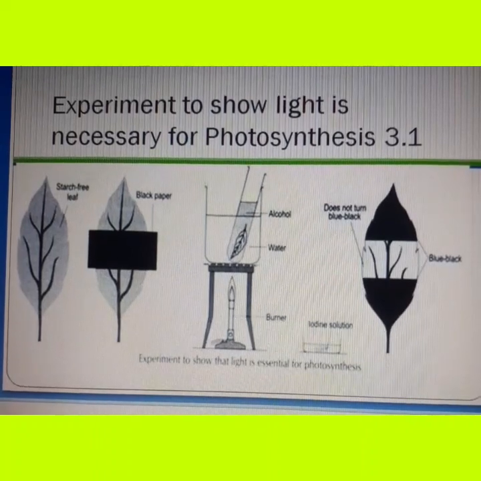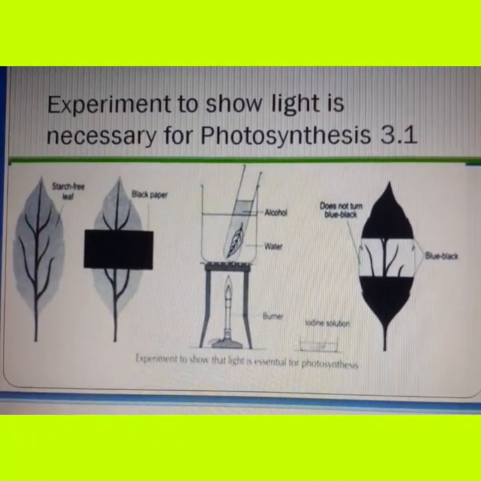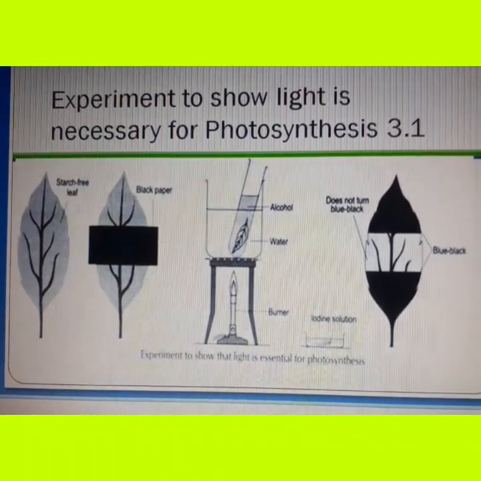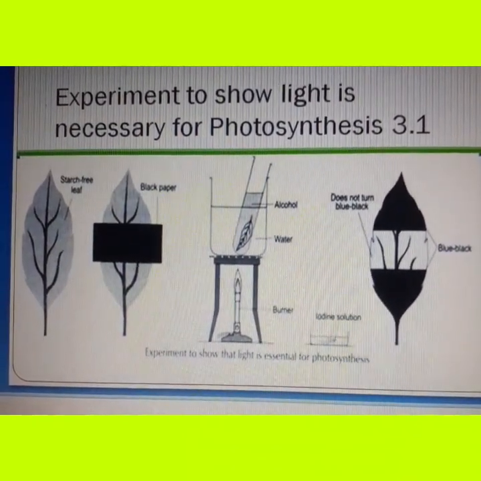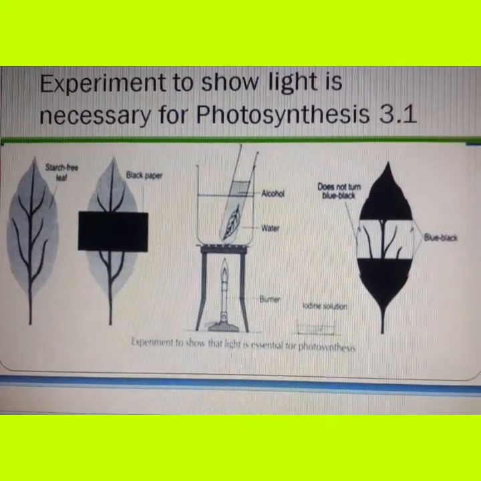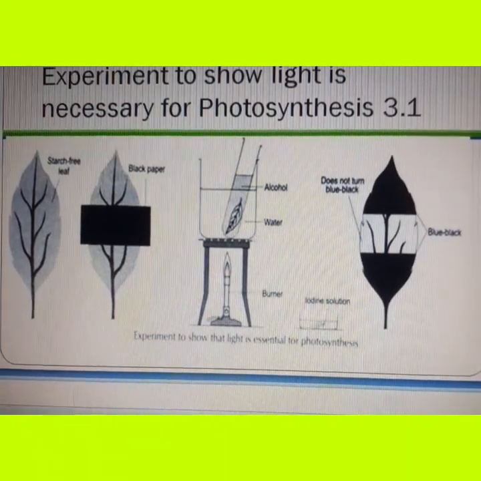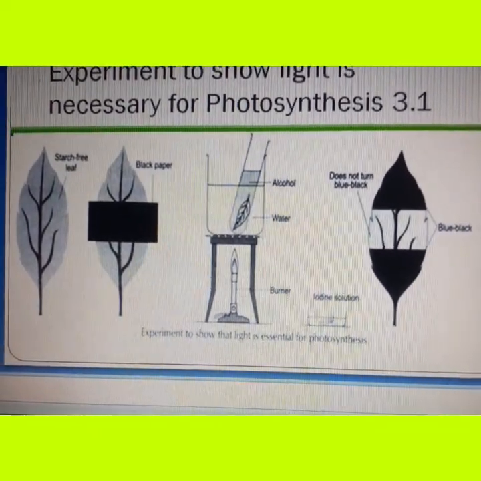So with this simple experiment, we can prove that wherever the light falls on the leaf, only those parts of the leaf can prepare food, which can be tested with the help of iodine and turns blue-black in color.